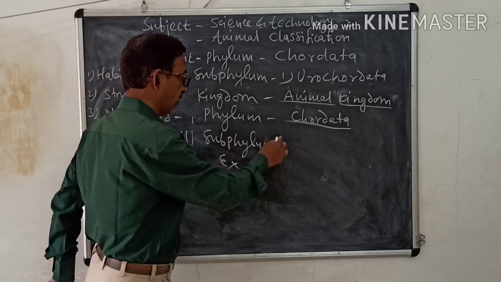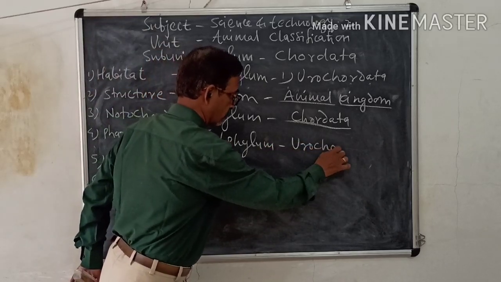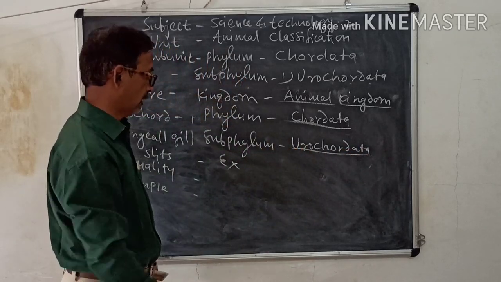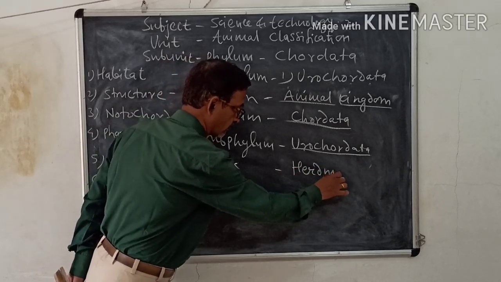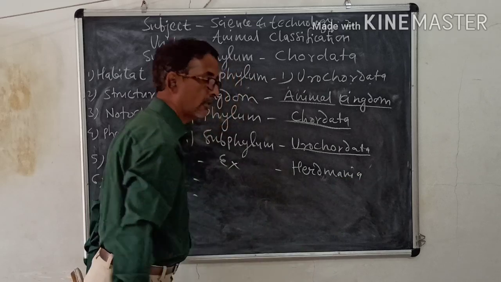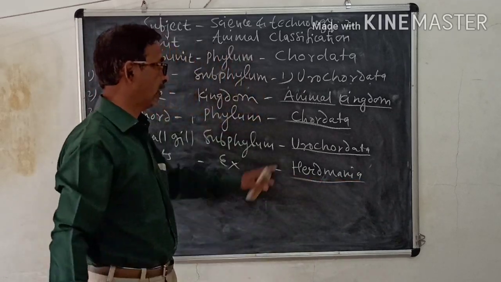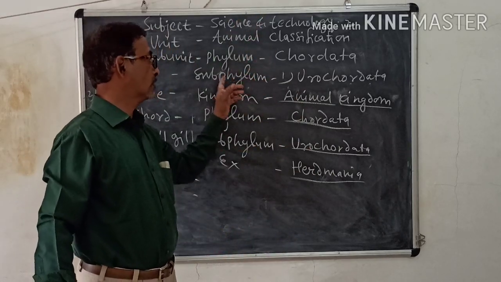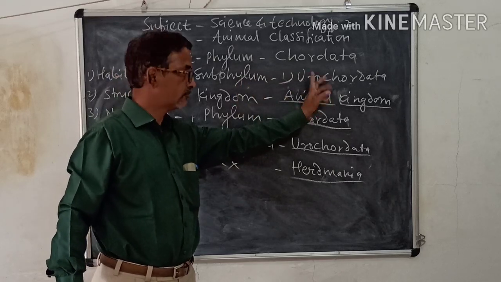Then subphylum: Urochordata. An example is either Herdmania or Doliolum. These are the examples. So underline it. These are all the characters of animals belonging to subphylum Urochordata.